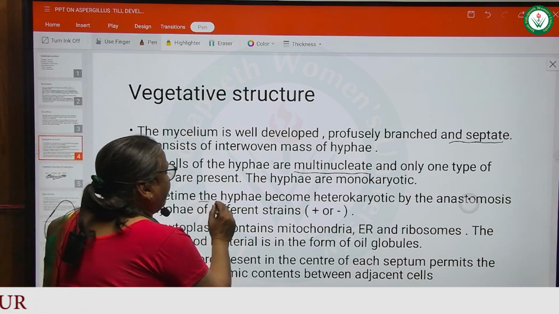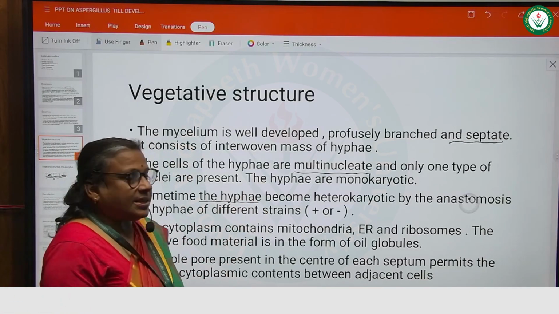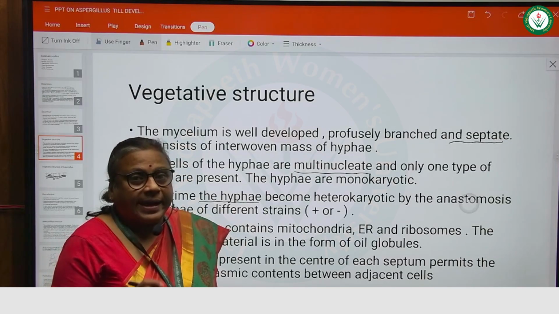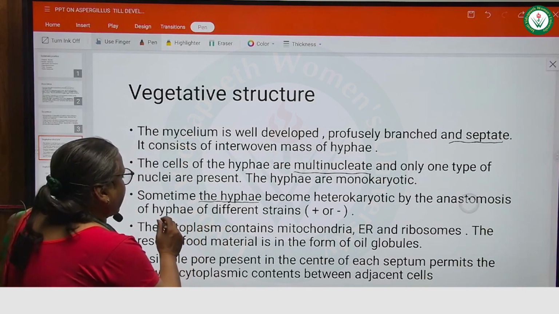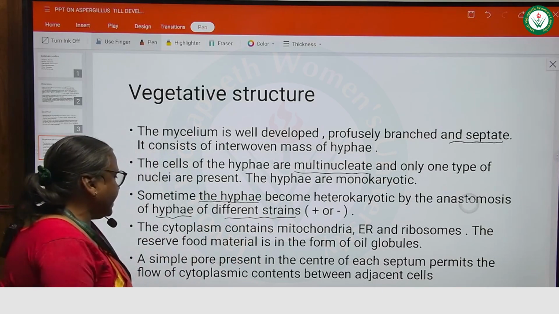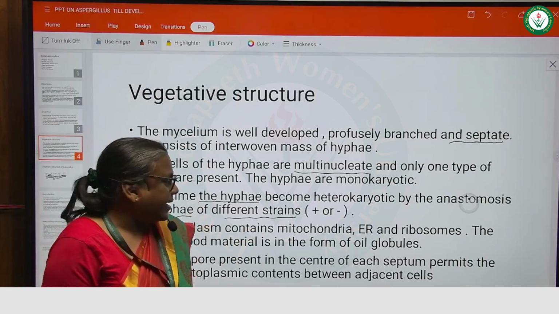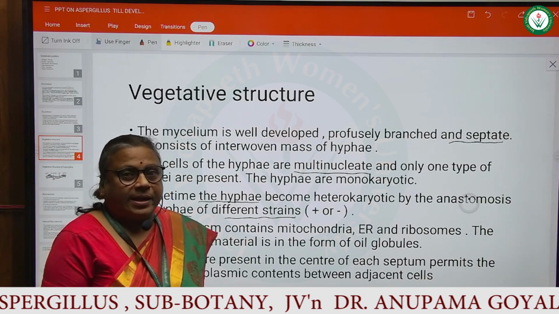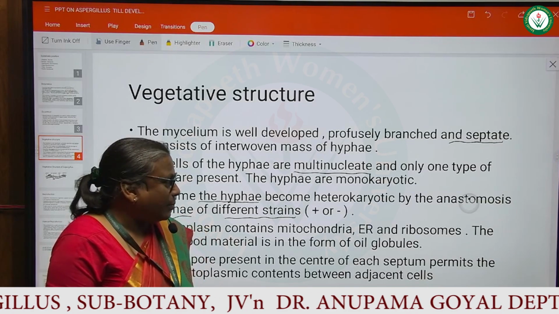Sometimes the hyphae in Aspergillus become heterokaryotic by the anastomosis of the hyphae of different strains, plus or minus. The cytoplasm contains mitochondria, endoplasmic reticulum and ribosomes.